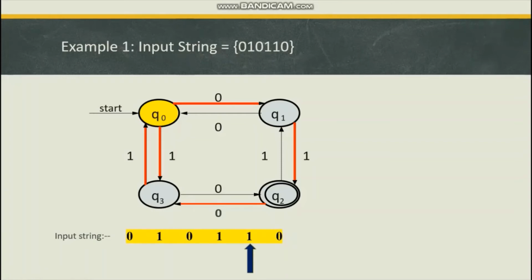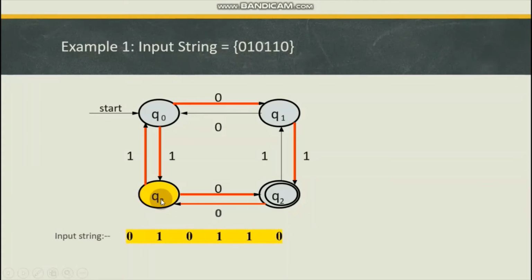Now come to the fifth symbol, that is 1. So our current state is Q0 and we have to process the symbol 1. Now Q0 with 0 is transiting to Q1, but we have to process Q0 with 1. So Q0 with 1 is transiting to Q3. Therefore we will use this transition and we will switch to the next state as Q3 as shown here.